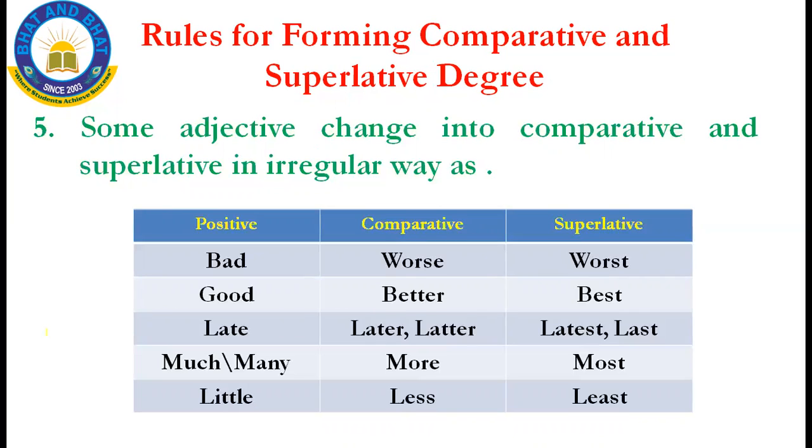Fifth rule: an adjective can change into comparative and superlative degree irregularly. Irregular in the sense that in the previous rules we should add er or est, but here there is no logic. I should remember, there is no other option. I should learn it by heart and remember it. This is your fifth rule.